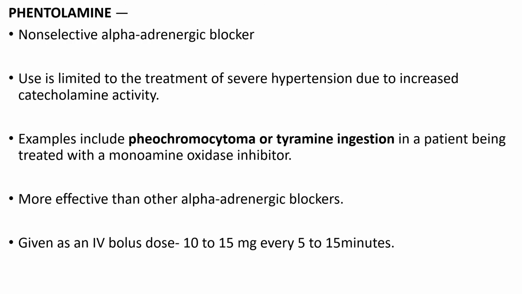Next drug is phentolamine. It is a non-selective alpha-adrenergic blocker. Use is limited to treatment of severe hypertension due to increased catecholamine activity, in which examples include pheochromocytoma or tyramine ingestion in a patient being treated with a monoamine oxidase or MAO inhibitor. More effective than other alpha-adrenergic blockers. Also, it is given as IV bolus dose of 10 to 15 mg every 5 to 15 minutes.